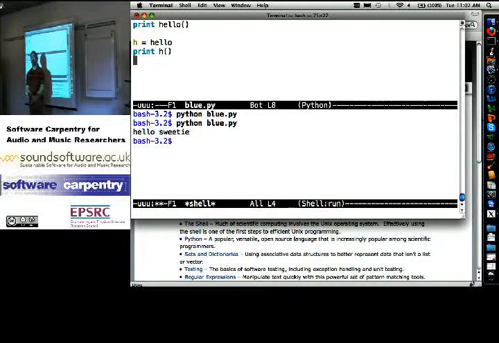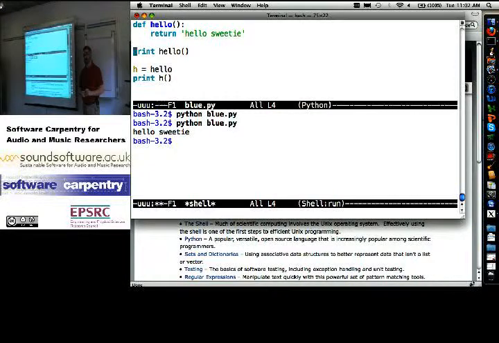Because in Python, in Perl, in Ruby, and in fact, behind the scenes in languages like Java and C#, the function name is just a variable. It happens to point at a bunch of instructions instead of at an integer or a block of text or a list of numbers. When I say def hello and this, what I'm saying is go and create a function, something that's a bunch of instructions, and then assign it to the variable hello. Okay? Hello is just a variable like any other. It's just a name that points at something.